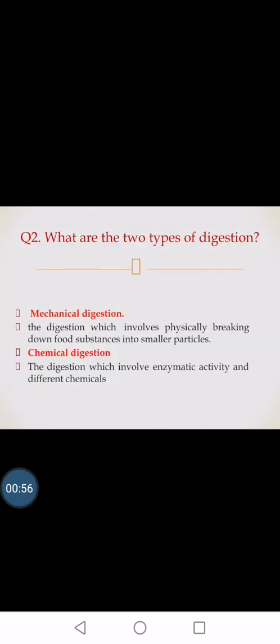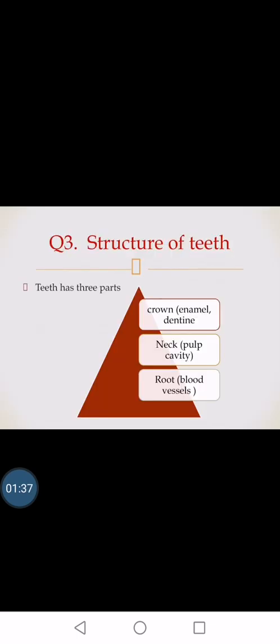There are two types of digestion. One is mechanical digestion and the second one is chemical digestion. Mechanical digestion involves the physical breakdown of food substances into smaller pieces, like our teeth, and in the stomach the muscular movement of the muscles is called mechanical digestion. Then the chemical digestion involves chemical substances, the enzymes, like different protease enzymes and lipase enzymes. These enzymes help to break down specific kinds of food substances, and HCl, which is produced in the stomach, also helps in the digestion of protein.